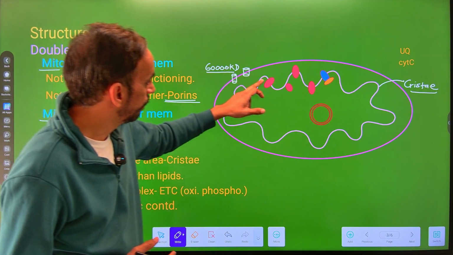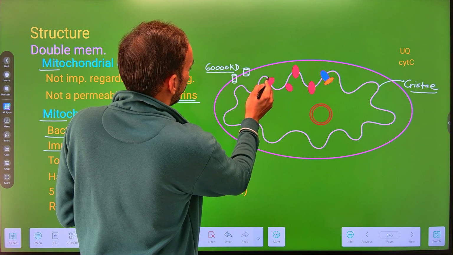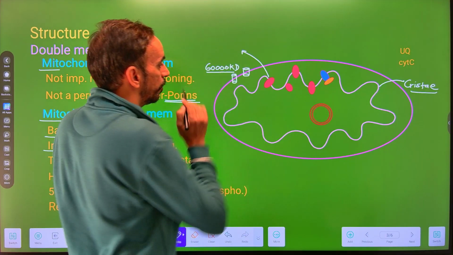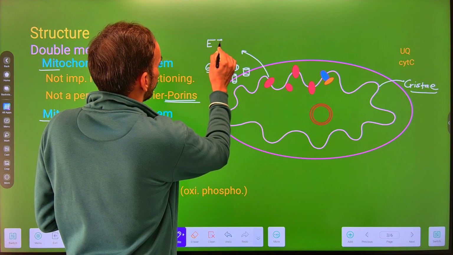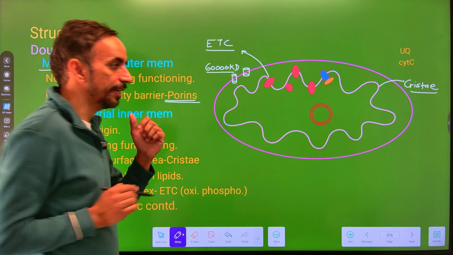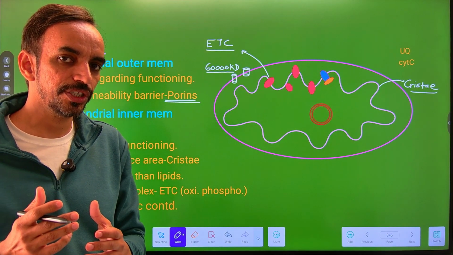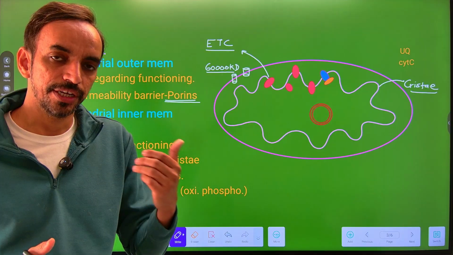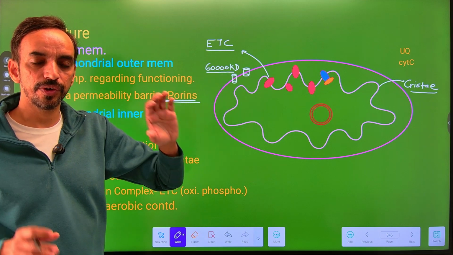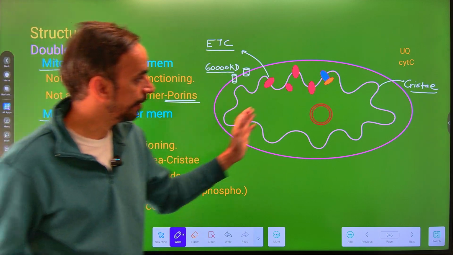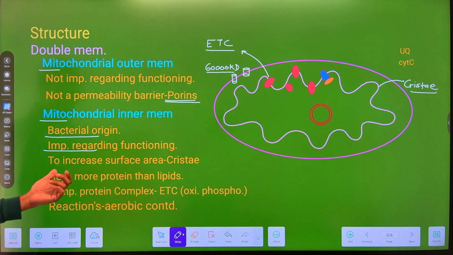Because we know that on this mitochondrial inner membrane there is a presence of 5 important protein complexes which is involved in the process of electron transportation chain, which carries out the oxidative phosphorylation, where there is a generation of energy from NADH and FADH in the form of ATP. So बहुत important है regarding the functioning of mitochondria, इसलिए folded रहती है in the form of cristae to increase the surface area. Now next point,